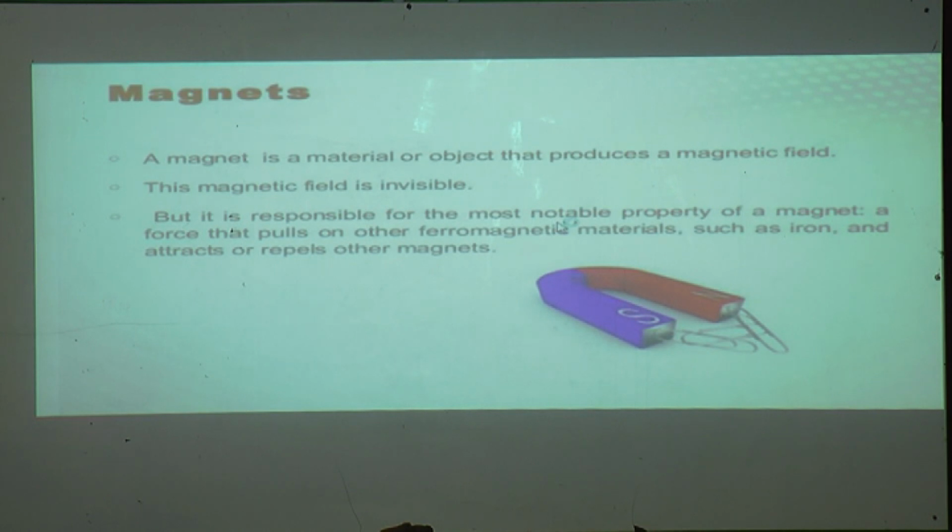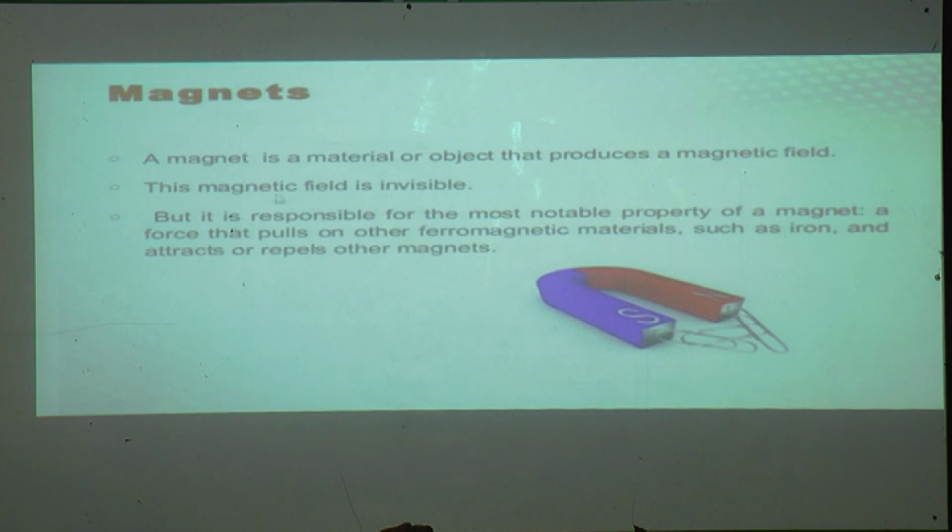This magnetic field is invisible, but it is responsible for the most notable property of a magnet: a force that pulls on other ferromagnetic materials such as iron, and attracts or repels other magnets.